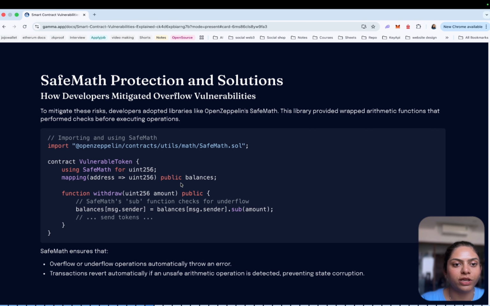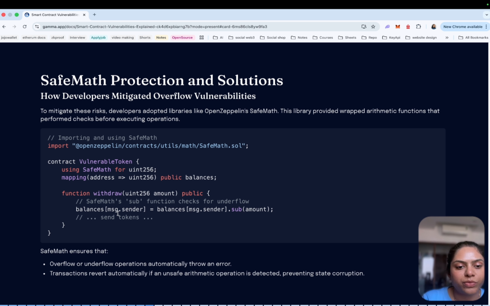Here is how we can use the SafeMath protection solution for overflow vulnerabilities. So here is an example of a token using SafeMath for uint256. If any user calls with an amount beyond the uint256 range, then it reverts, and the transaction is not submitted.